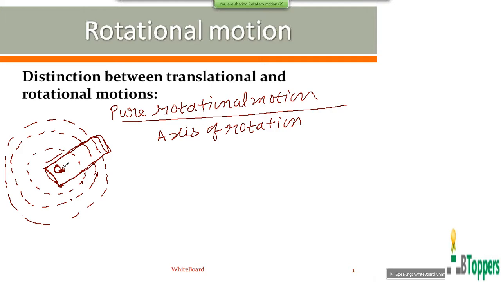That means the particles which lie on the axis of rotation practically remain stationary during the pure rotational motion of the rigid body.